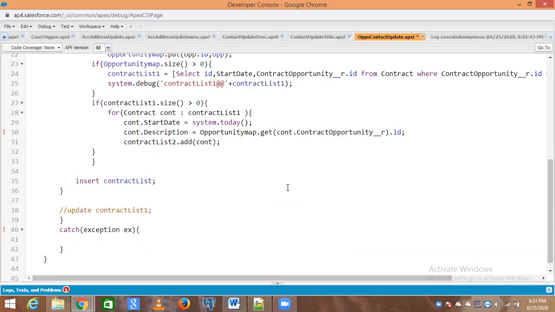Now do one thing. Put this dot ID inside the bracket. Yeah. Not with colon. Okay. Now run a DML statement, description, on contract list 2. Update DML. Just make it this. Copy.